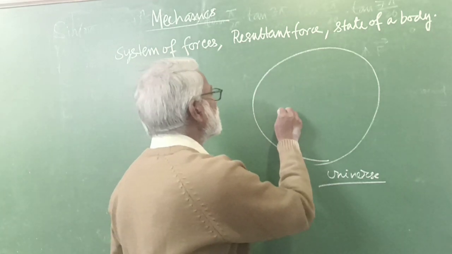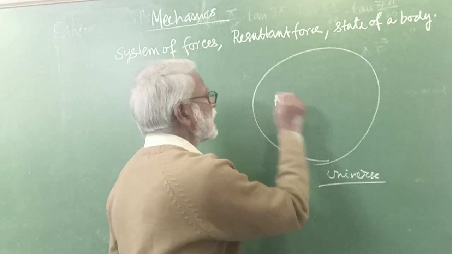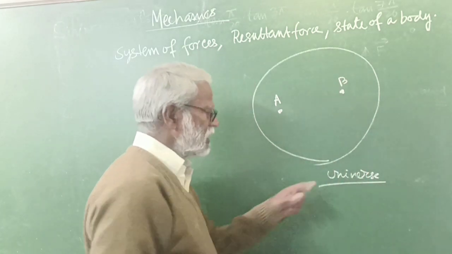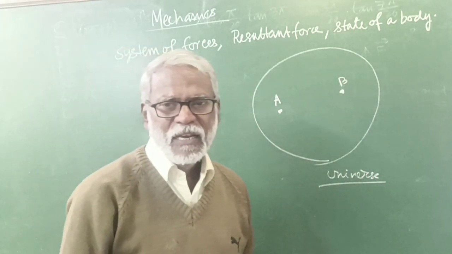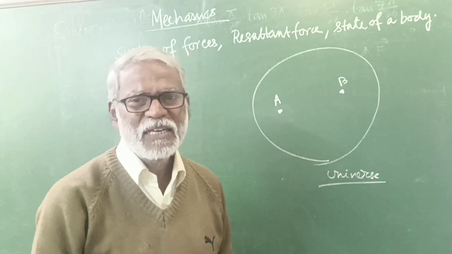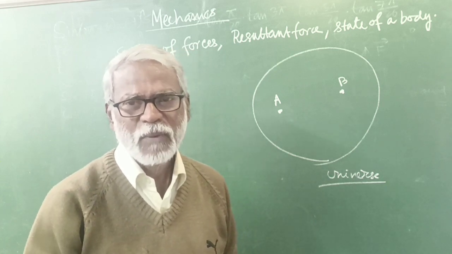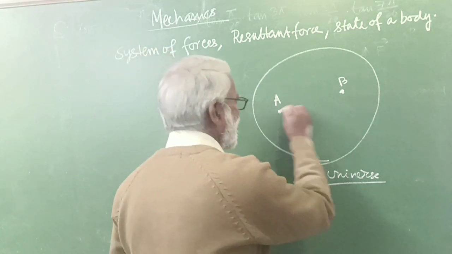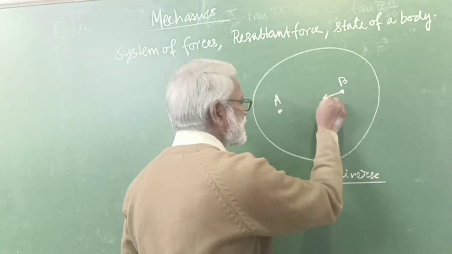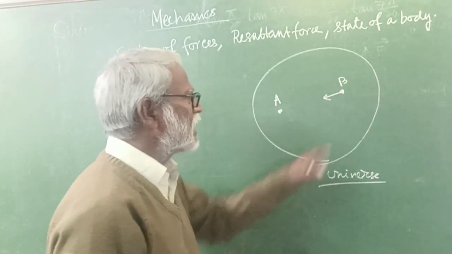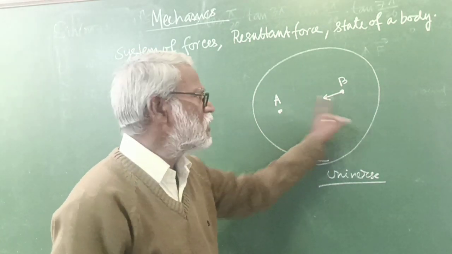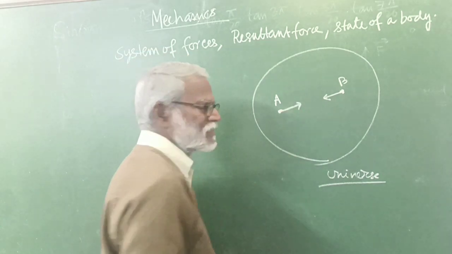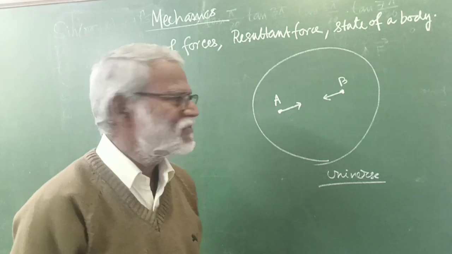Suppose there is a particle A here, and there is another particle B here, and both are in the universe. By the gravitational law, each particle attracts the other particle towards itself. So A attracts B towards itself, and B also attracts A towards itself.